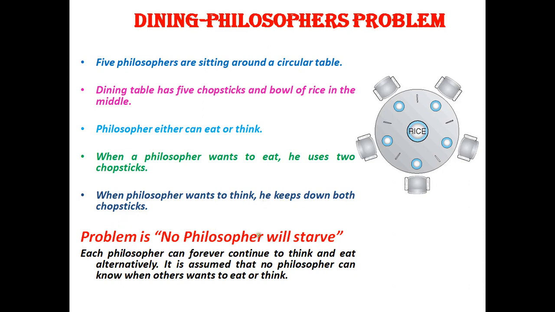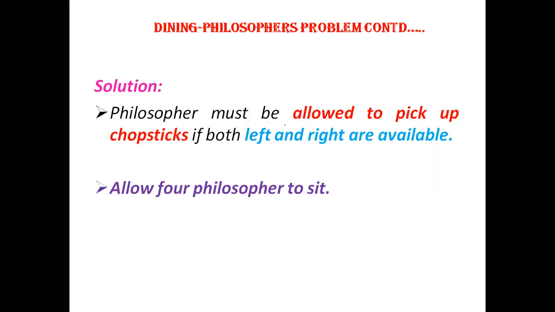So the problem is that no philosopher will starve. We should see to it that the philosophers will either eat or think. So how to give the solution? We can provide a solution using the semaphore technique. That is, a philosopher must be allowed to pick up chopsticks only if both the left and right side chopsticks are available. Or another solution is to allow only 4 philosophers to sit at the circular table. Now, how does this look?